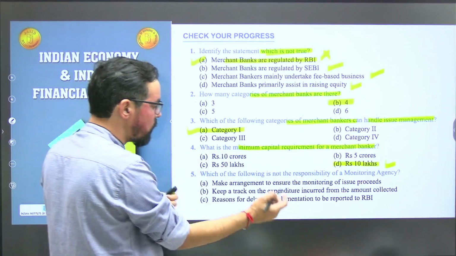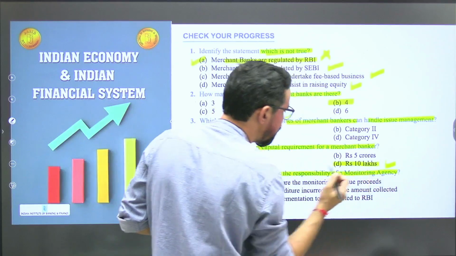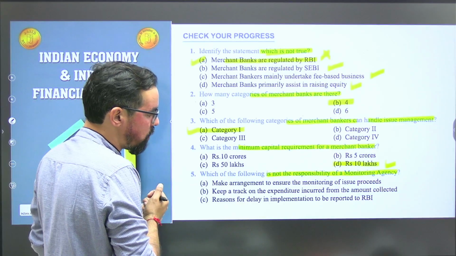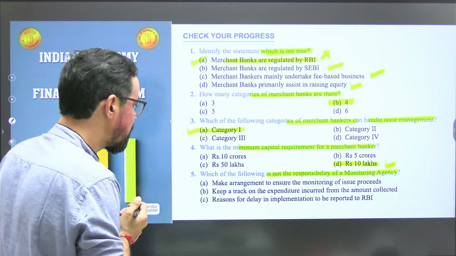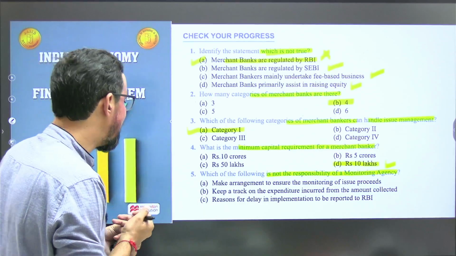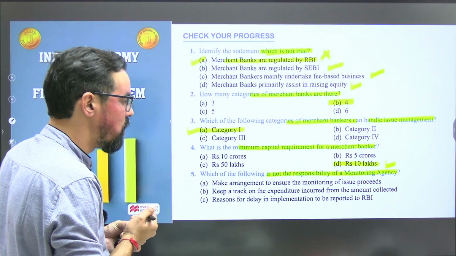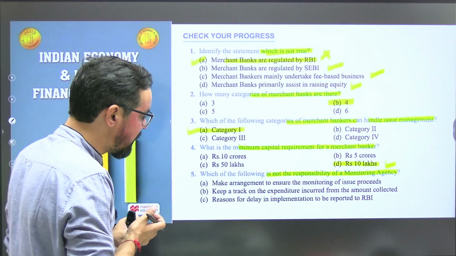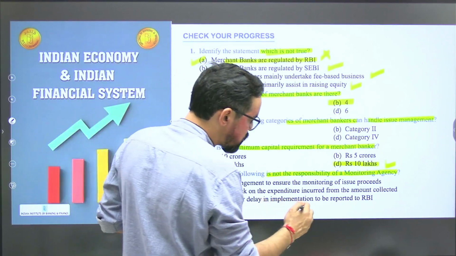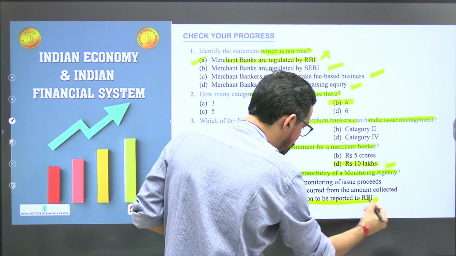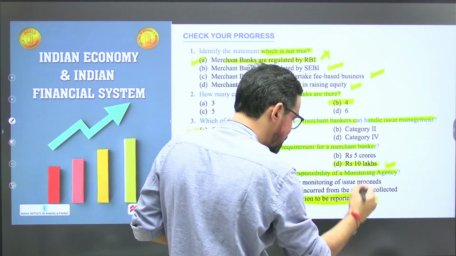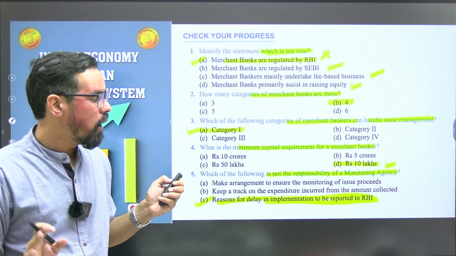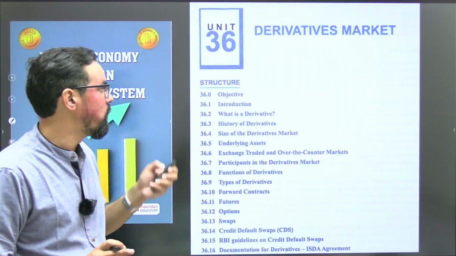Which of the following is not a responsibility of the monitoring agency? Make arrangements to ensure the monitoring of issue proceeds. This is part of the monitoring agency. Keep track of the expenditure incurred from the amounts collected. Again, this is also correct about the monitoring agency. Reasons for delay in implementation to be reported to RBI. No, not to RBI, it should be SEBI, because it is regulated by SEBI. So statement C is incorrect about the monitoring agency. Okay, let's move forward, guys.